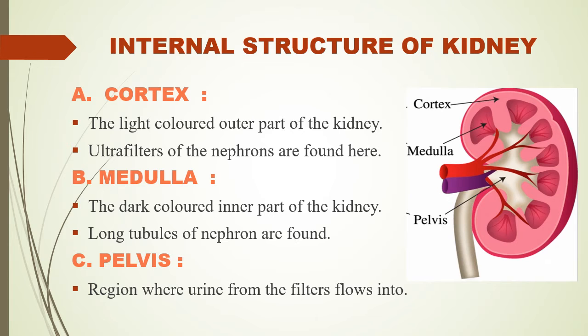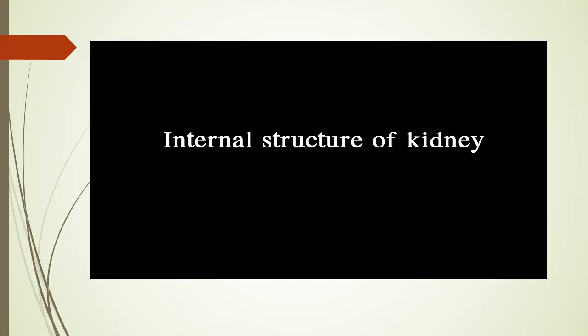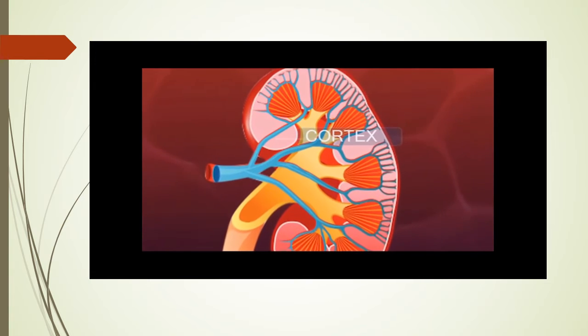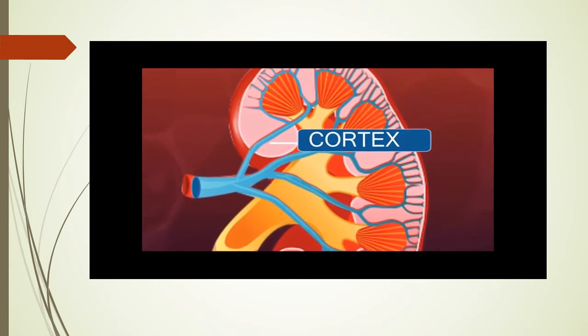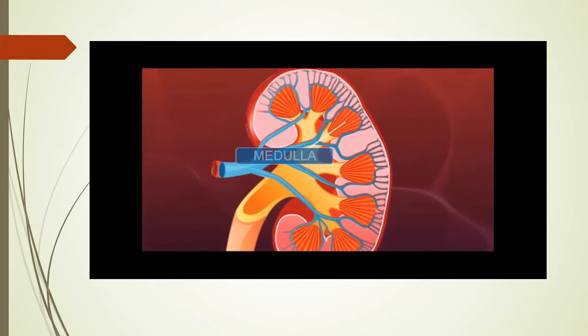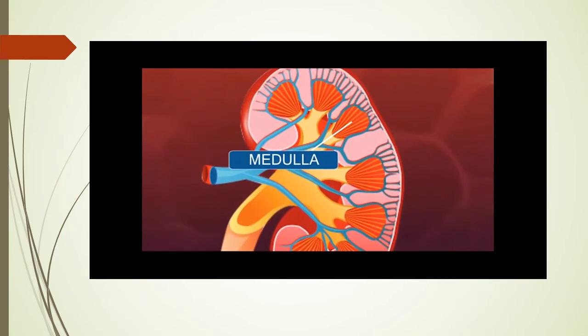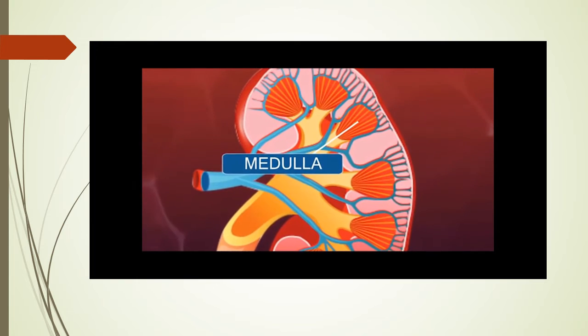To make the concept clear, let's watch another video. The light-colored cortex and the dark-colored medulla are the two important parts of a kidney.